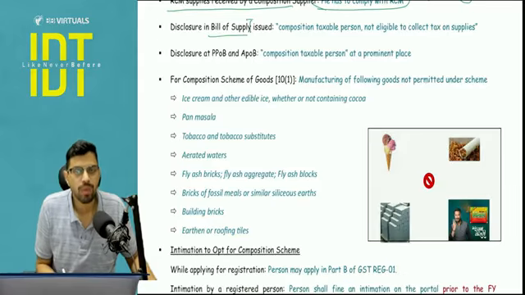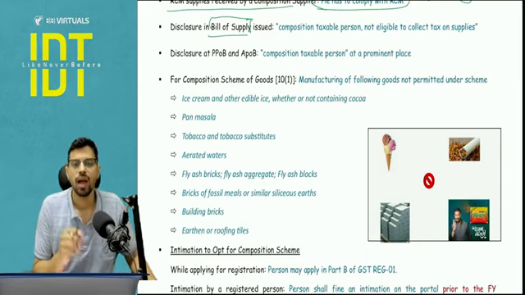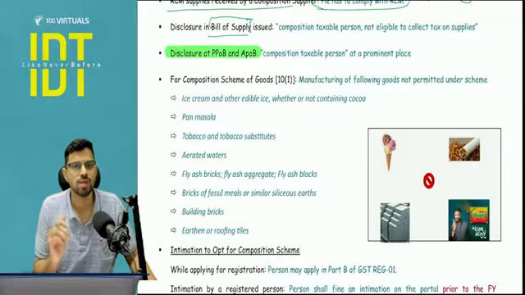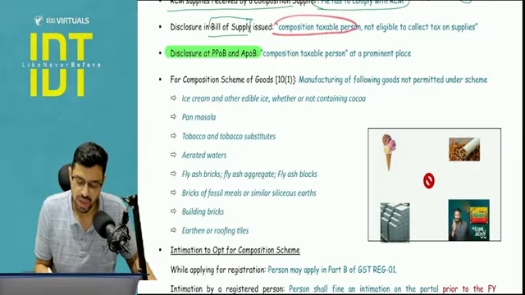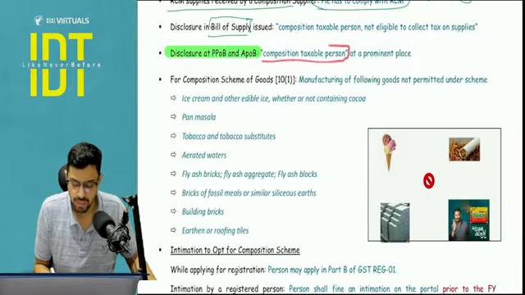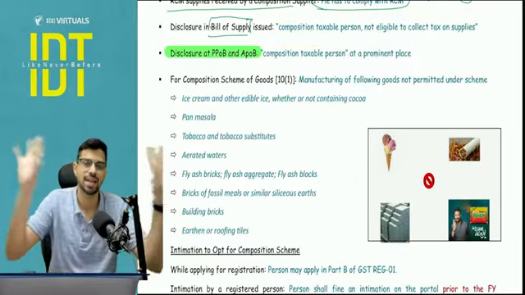Disclosure in bill of supply. Now basically instead of a tax invoice, you will be issuing a bill of supply because you are not going to be taxing anyone. So no tax invoice, you will issue a bill of supply, and on that you will clearly write, along with the disclosures at your places of business, that we are a composition taxable person, we cannot collect tax. Similarly, in your place of business, you will be writing composition taxable person as a disclosure.